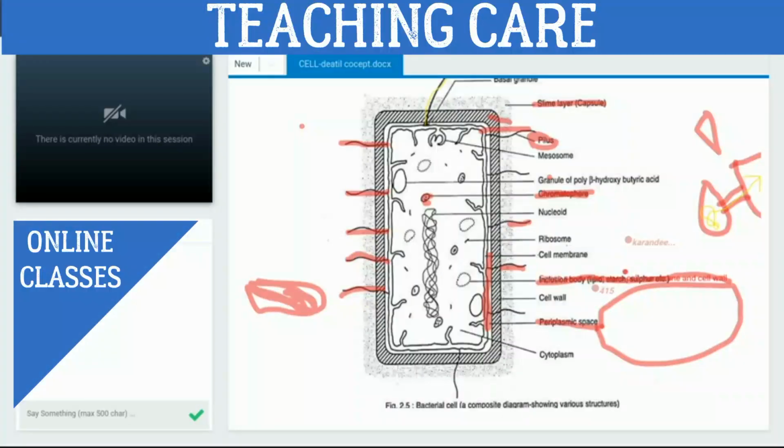Write this down. Inclusion bodies are specific structures. They are directly embedded into the cytoplasm. They are not surrounded by any membrane.